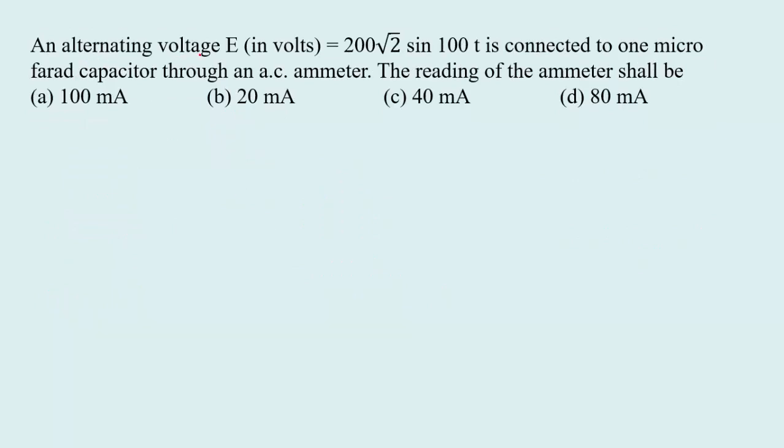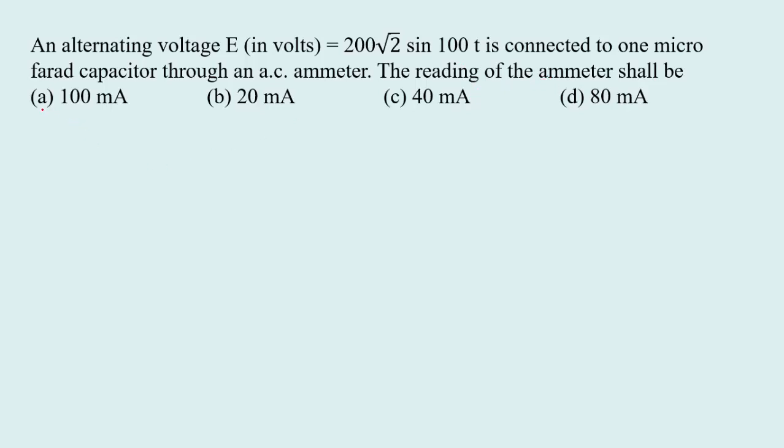An alternating voltage E equal to 200 root 2 sin 100t is connected to a 1 microfarad capacitor through an AC ammeter. The reading of the ammeter shall be.